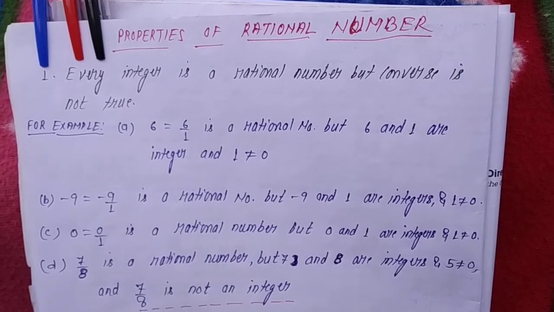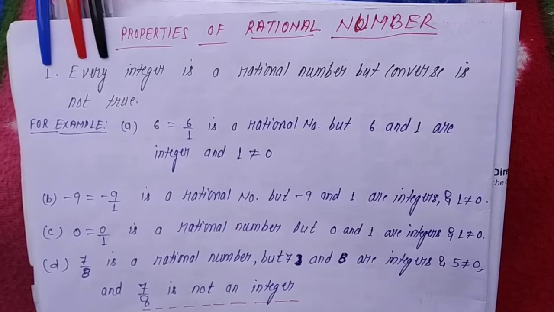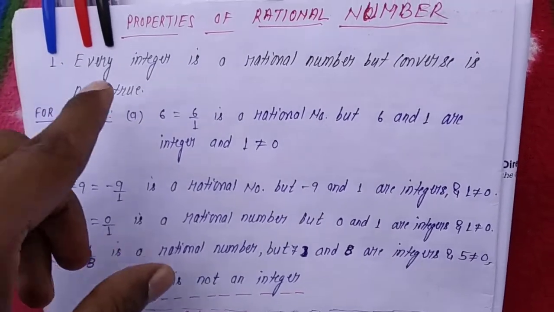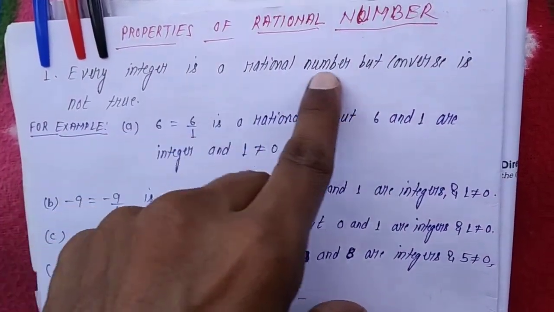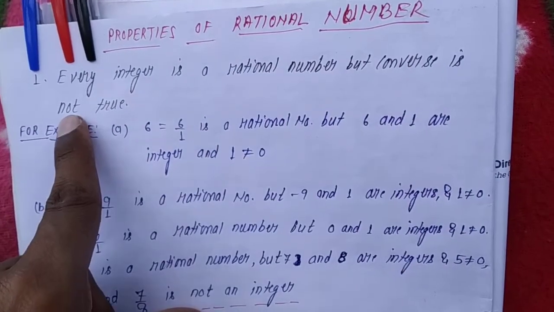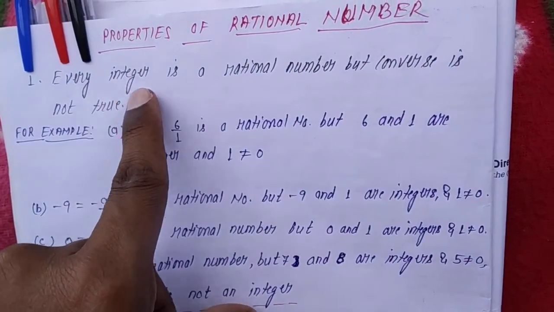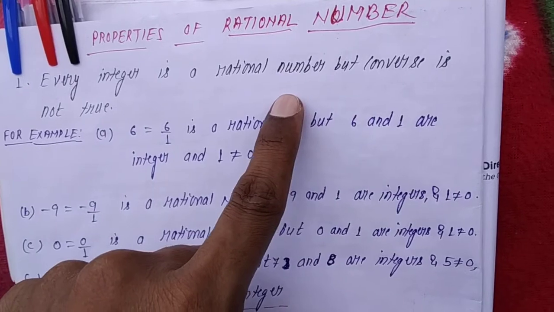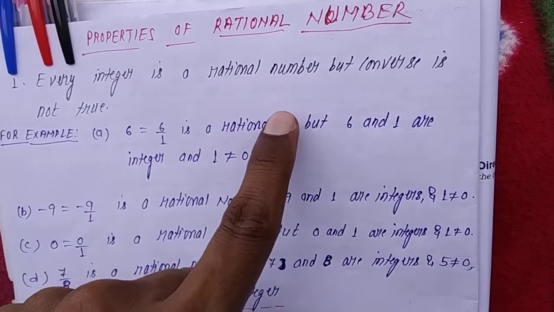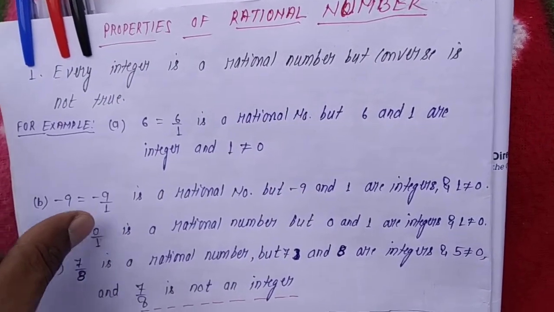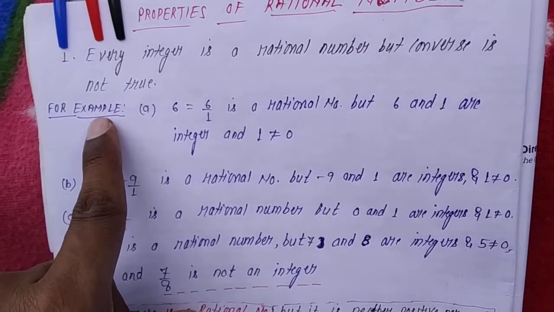Now we will move to the first property. Every integer is a rational number, but the converse is not true. Every integer can be a rational number, but every rational number cannot be an integer. It will be clearer with the given example.